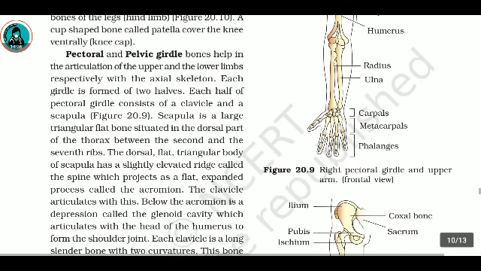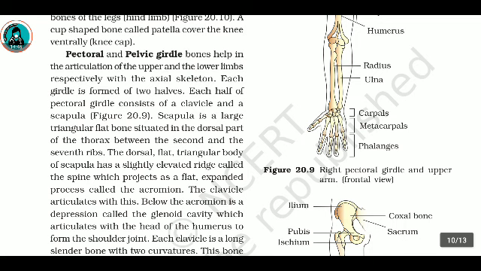Pectoral and pelvic girdle bones help in the articulation of upper and lower limbs respectively with the axial skeleton. Each girdle is formed of two halves. Each half of pectoral girdle consists of the clavicle and scapula. Scapula is a large triangular flat bone situated in the dorsal part of the thorax.